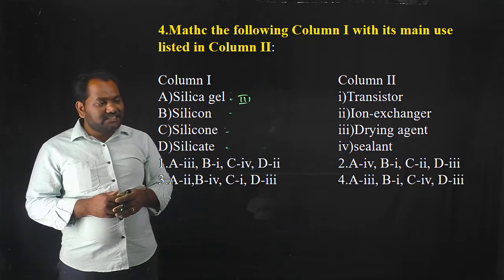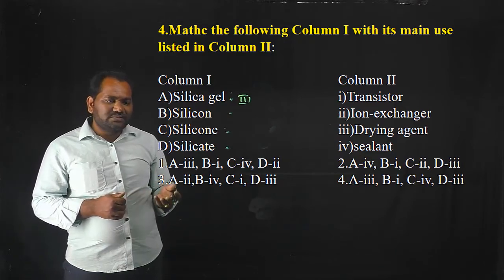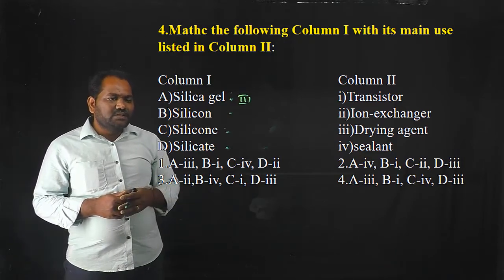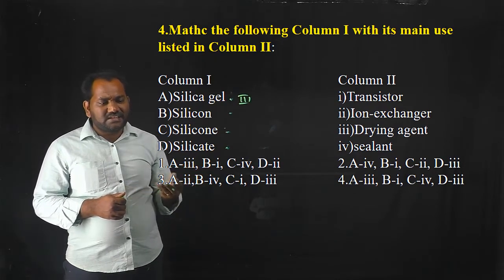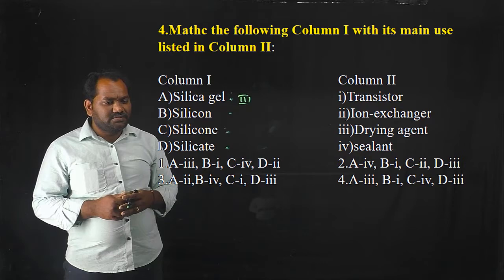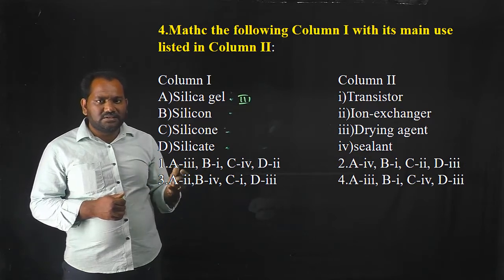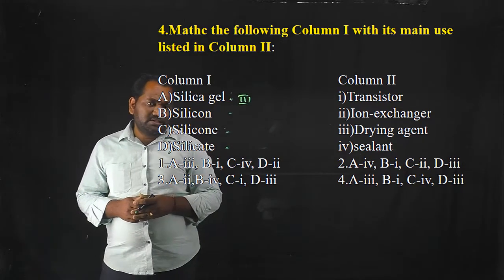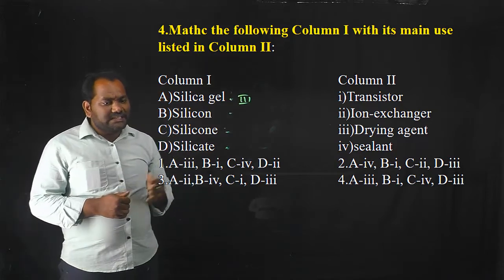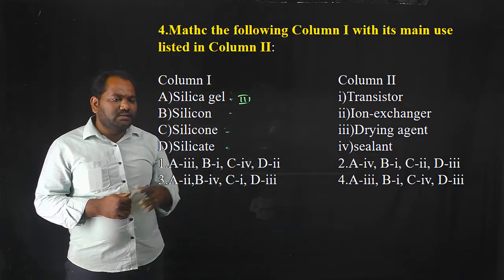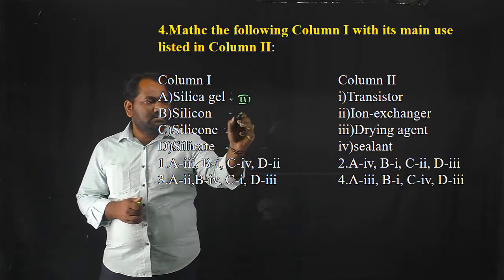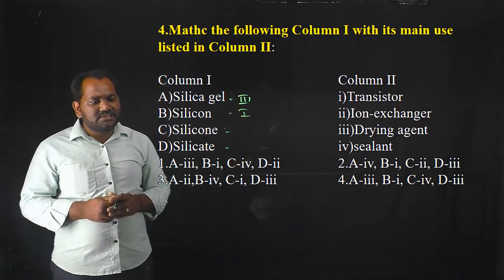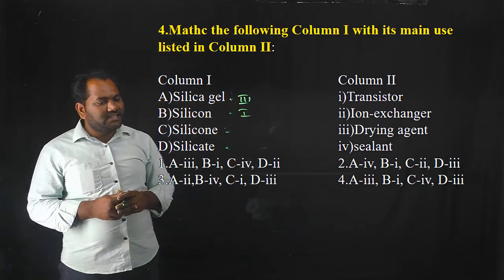And the next one is silicon, Si. It is used as a semiconductor as well as in transistors, PN junction diodes. Silicon is used as a semiconductor, so for B, the correct option is transistor.